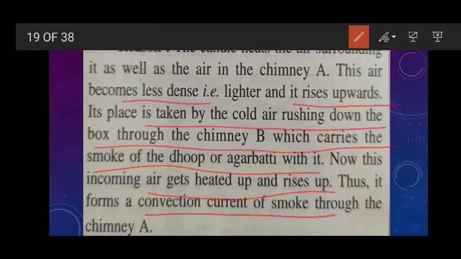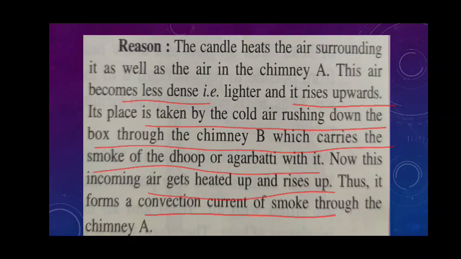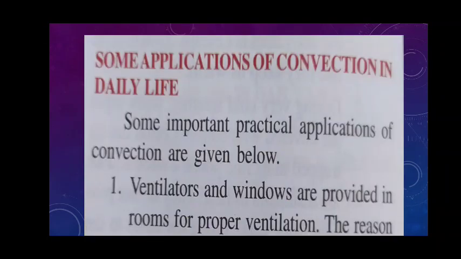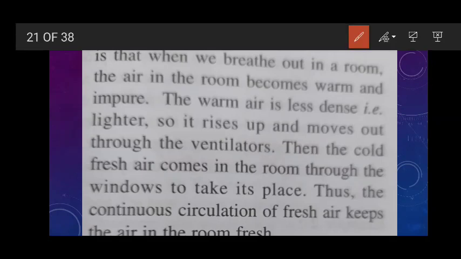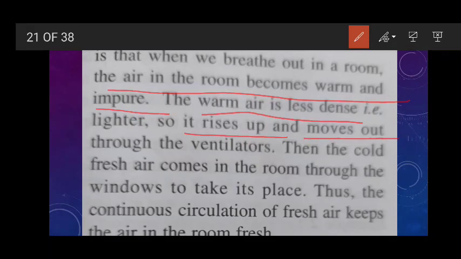So we can say that the convection current occurs in gases also. Now I am going to discuss some applications of convection in daily life. So the first one is very important. You must have noticed ventilators and windows are provided in rooms for proper ventilation. The reason is that when we breathe out in a room, the air in the room becomes warm and impure because we give out carbon dioxide gas. The warm air is less dense and lighter, so it rises up and moves out through the ventilators.